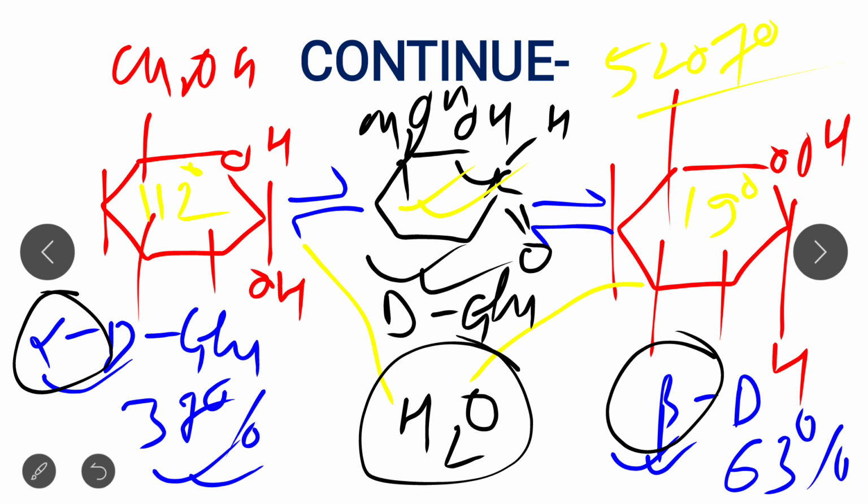So this is the concept of mutarotation, that is interconversion of alpha and beta forms via the open chain structure.